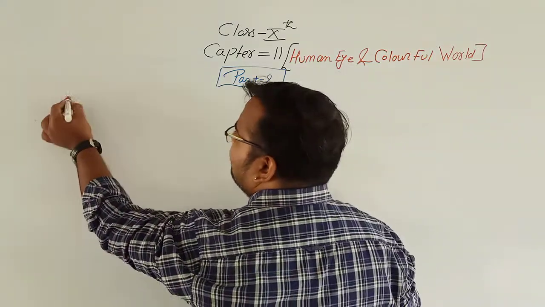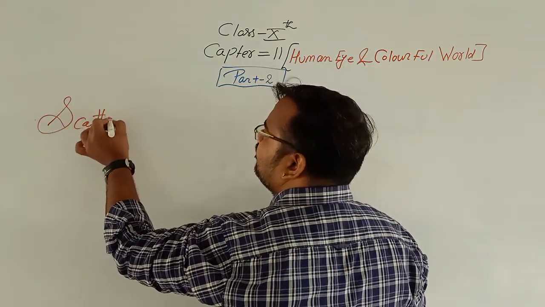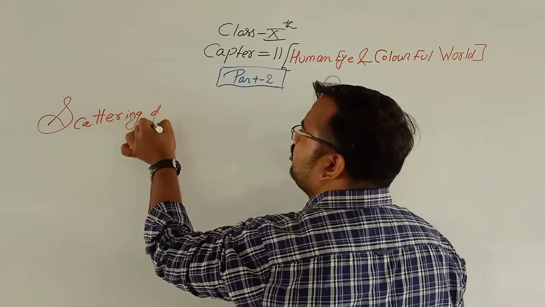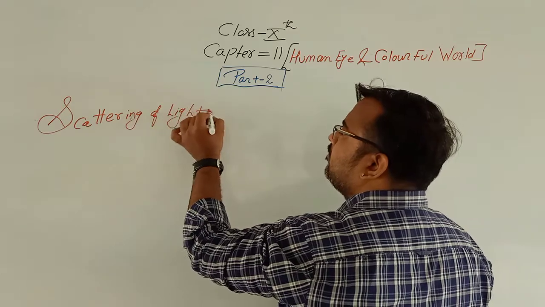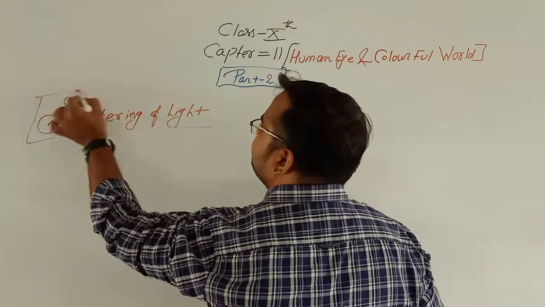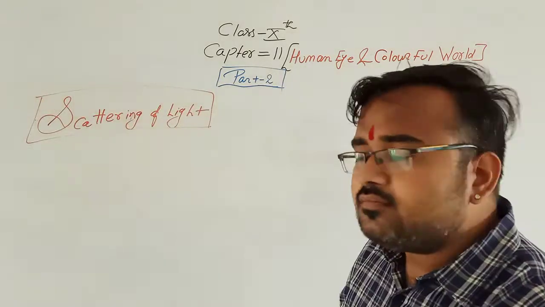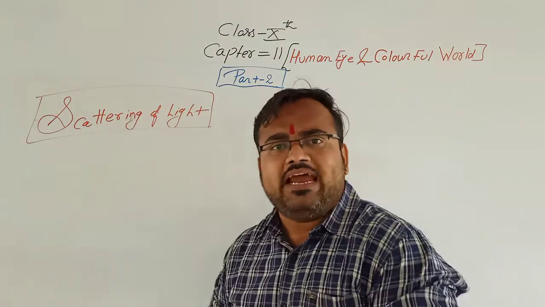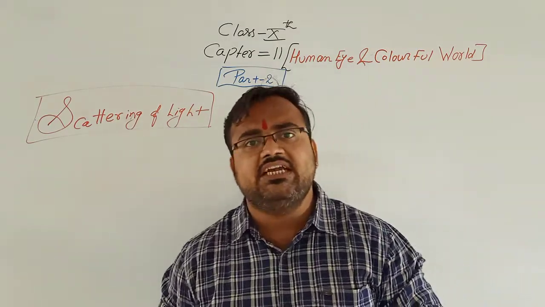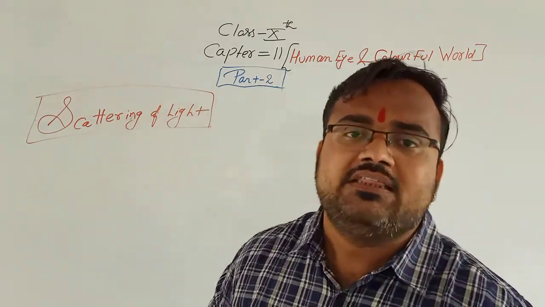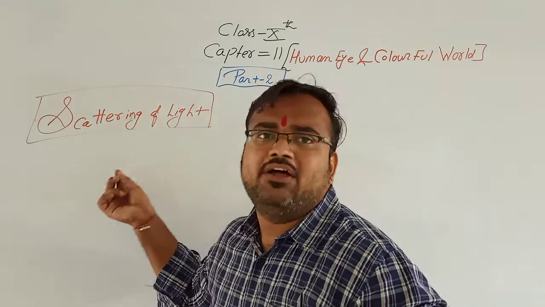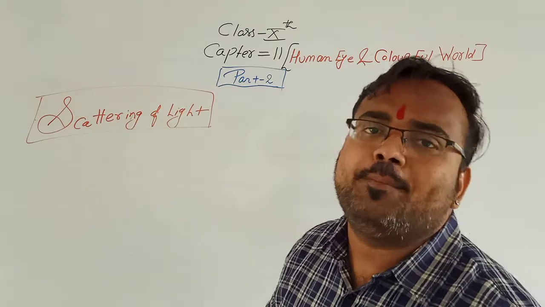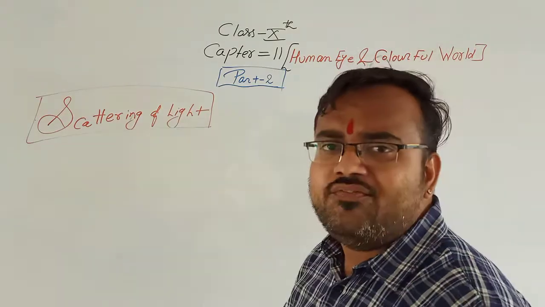Today's first concept is scattering of light. Clear? So what is scattering of light? Now we will see in detail. Scattering of light means the phenomenon by which the initial path of an incident ray is changed by a particular angle.